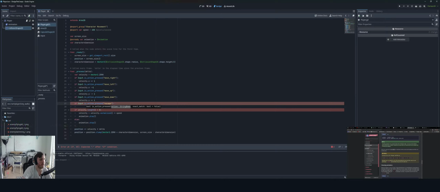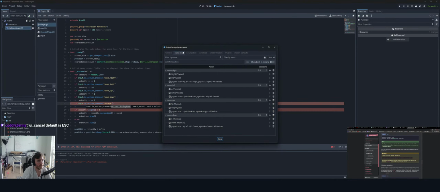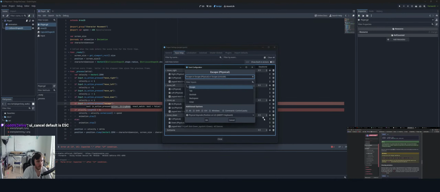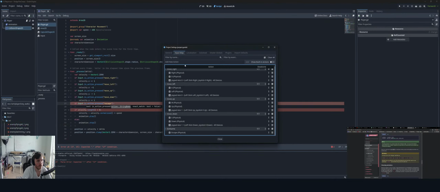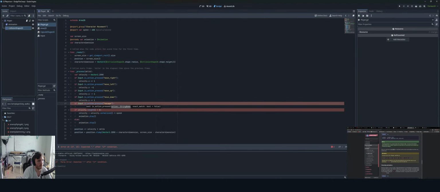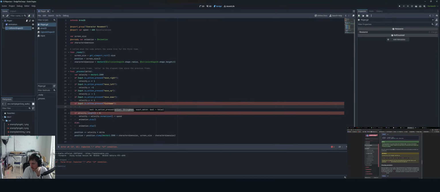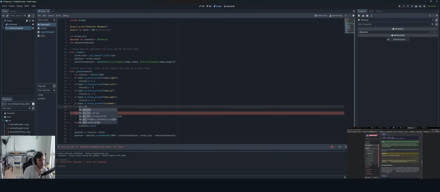Okay, let's add that to our project settings. Input map. So escape or exit game. Add. Okay. And then, so UI cancel default is escape. So there is one that exists. That's good to know. And then there's get tree dot